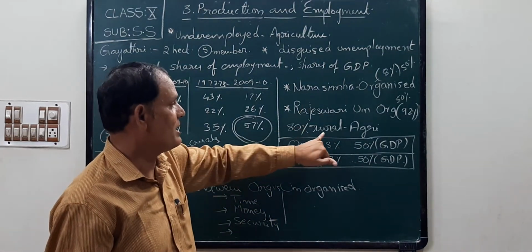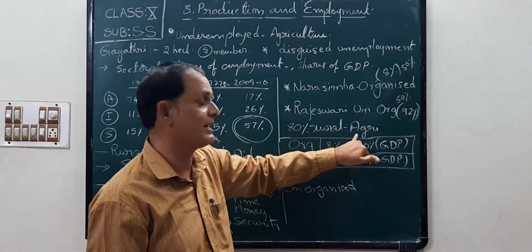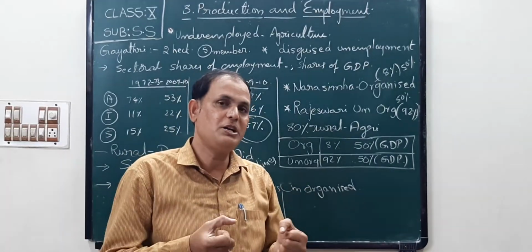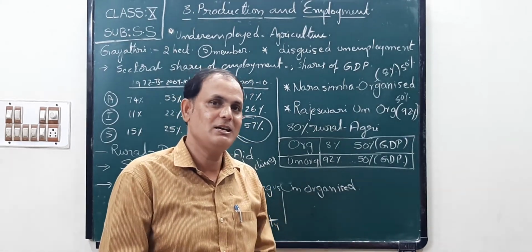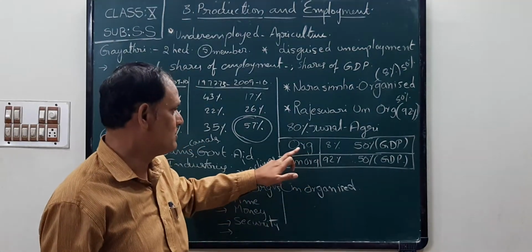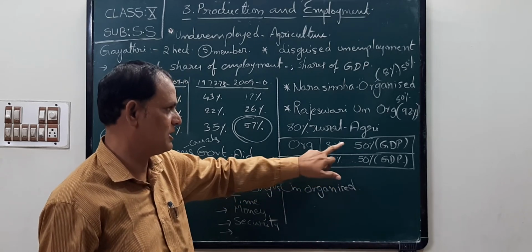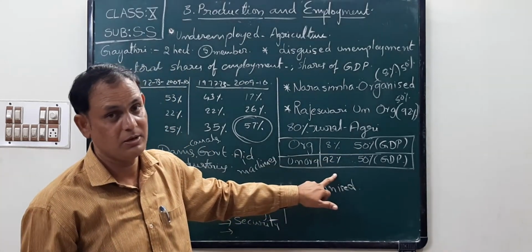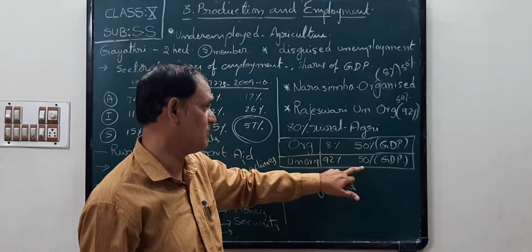In rural areas, almost 80% of households engage in agricultural activities, children. That means they have the ability to do extra work, but there is no source, so they are not producing more. Next, in table format, once again look: organized sector workers are 8%, their share in GDP is 50%. Unorganized sector workers are 92%, but their share in GDP is 50% only.